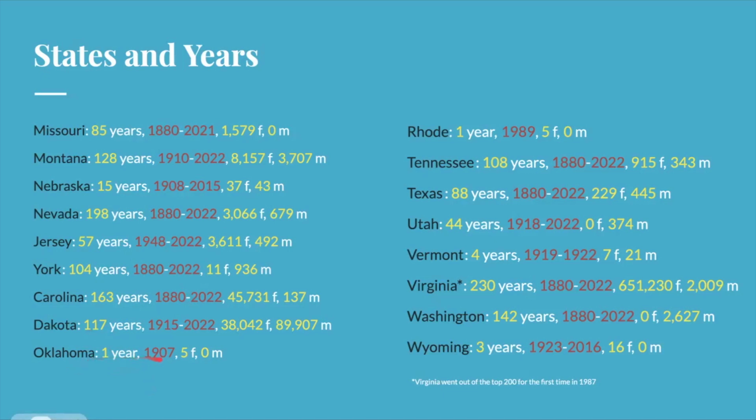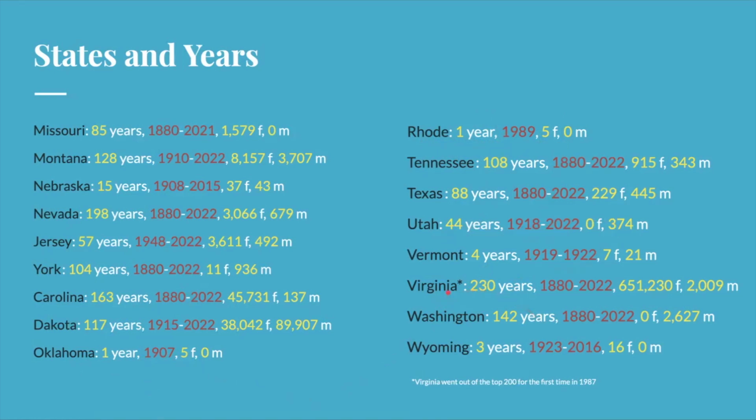There was 1 year with a couple little Oklahomas born, and that was 1907 when 5 girls were named Oklahoma. And in 1989, there were 5 girls named Road, and that was the only year for that one. Utah was one that was much more popular than I expected. From 1918 to 2022, in 44 years, there were 374 boys named Utah.